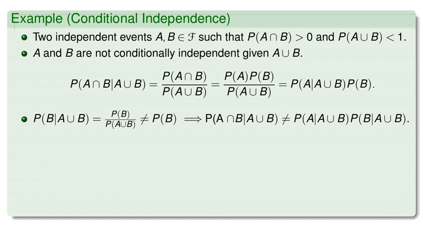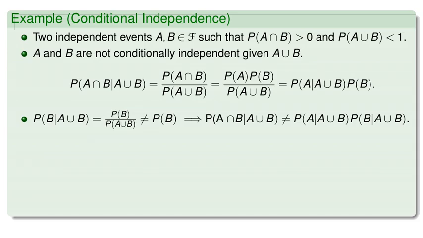For conditional independence, we would need P of A times P of B divided by P of A union B to equal P of A given A union B times P of B given A union B, which simplifies to needing P of A union B equals 1. But we are given P of A union B is less than 1. So they are not conditionally independent.